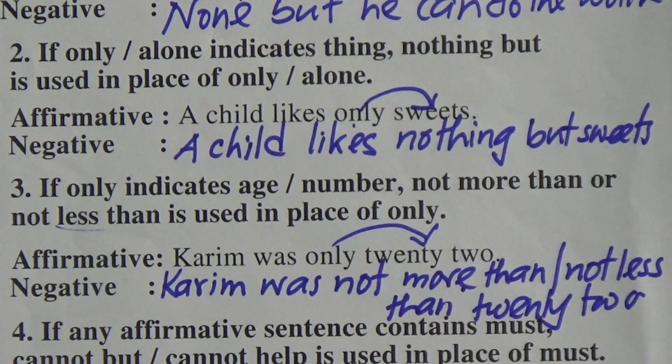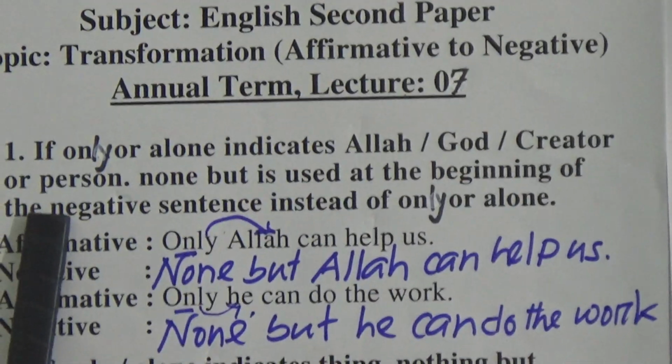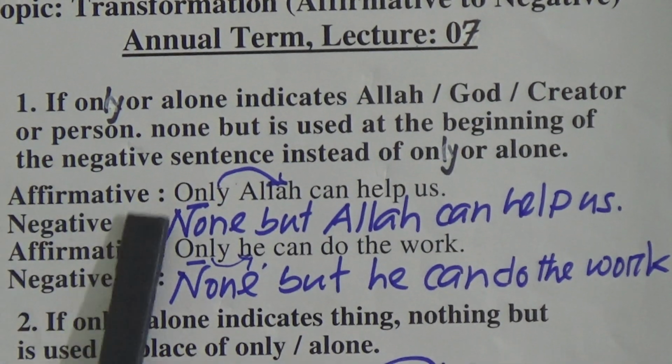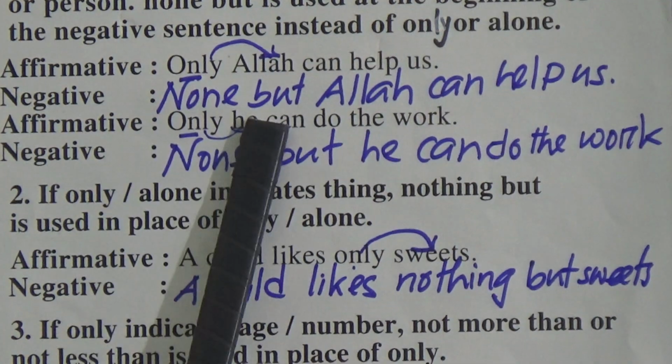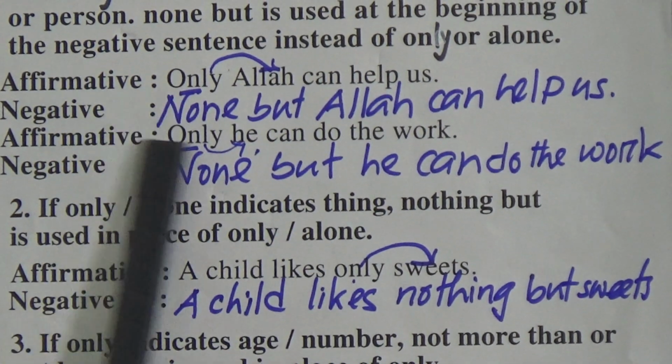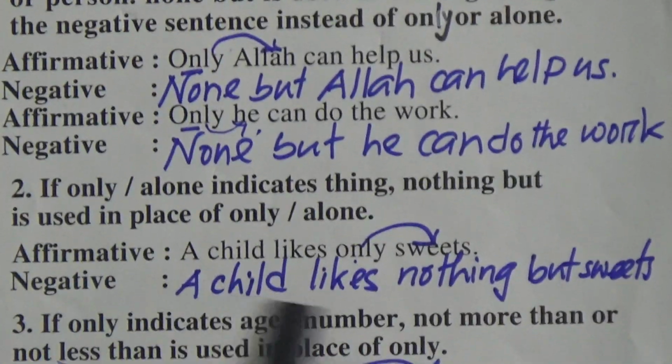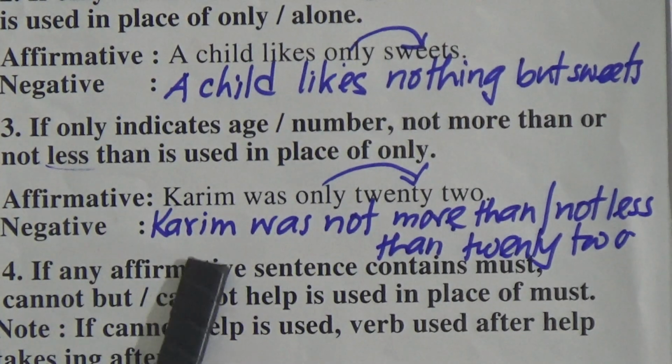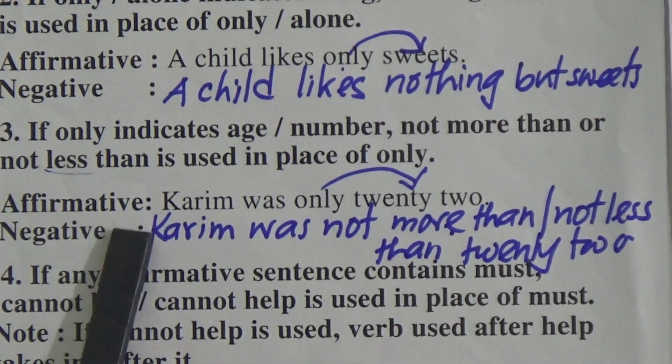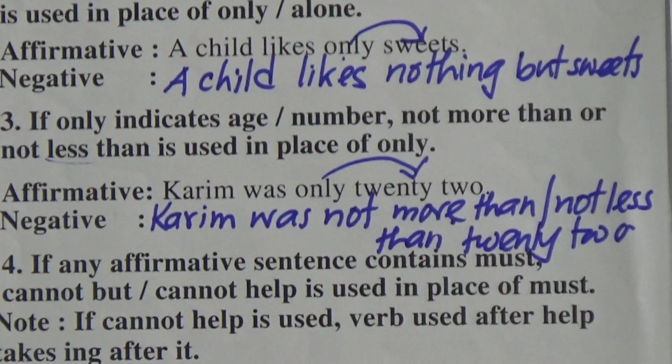So we have finished 3 rules. If only or alone indicates Allah, God, creator or person, in place of only we will write none but. And if only indicates a thing, we will write nothing but. If only alone indicates a number, we will write not more than, not less than.